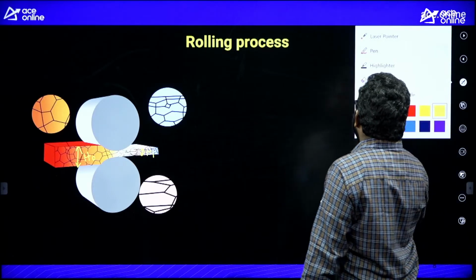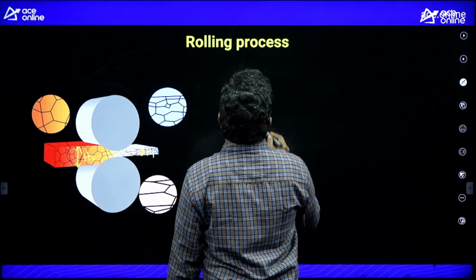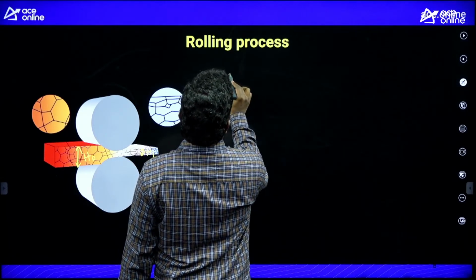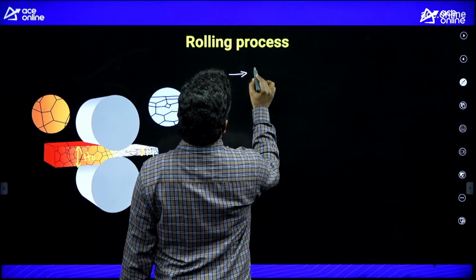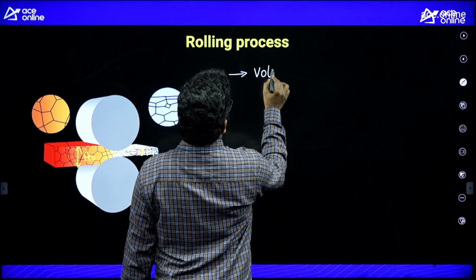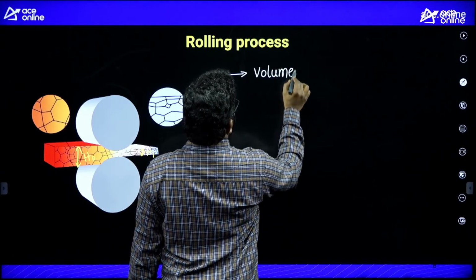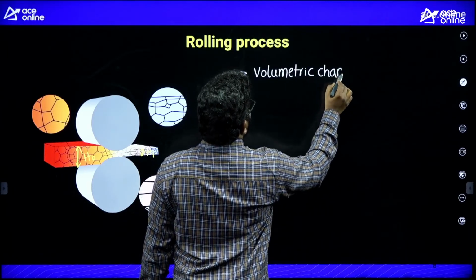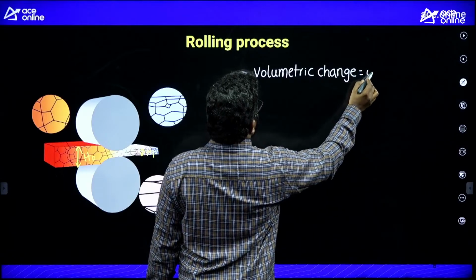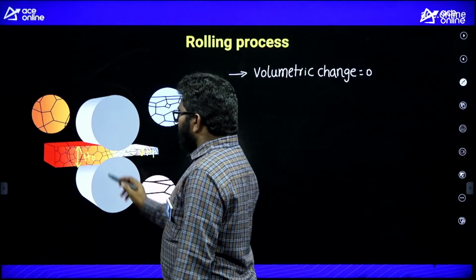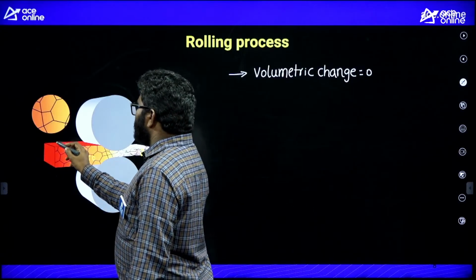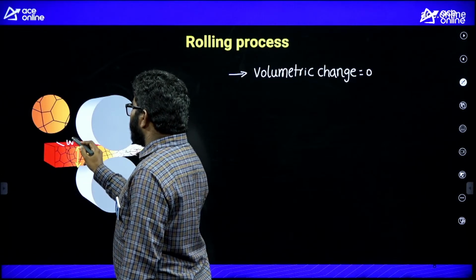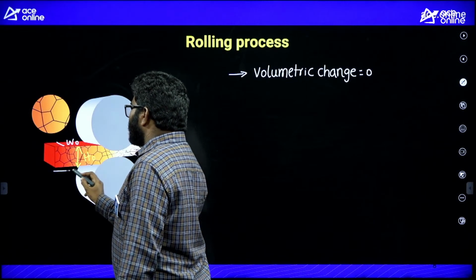Now listen carefully. The basic important formula in the rolling operation: volumetric change is equal to 0. There is no change in volume. H0 is the thickness, W0 the width, L0 the length.